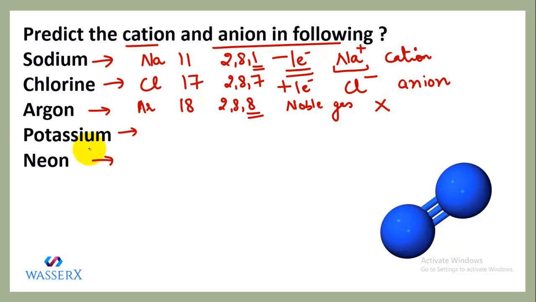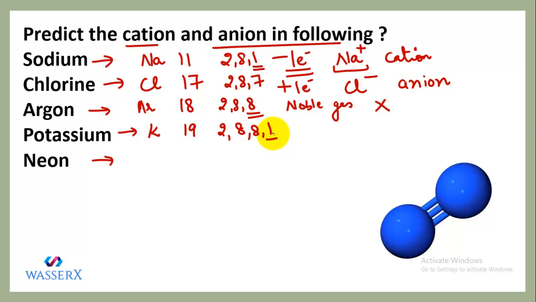Next we have potassium. The symbol of potassium is K and its atomic number is 19. If we write its electronic configuration, it is going to be 2, 8, 8, 1, right? As you can see, it has one electron in its outermost shell, so it is easier to lose one electron.